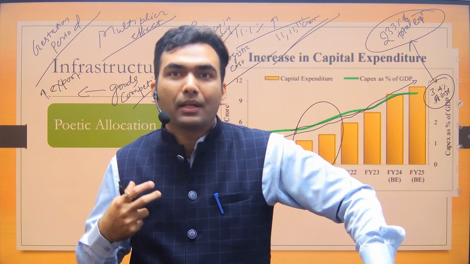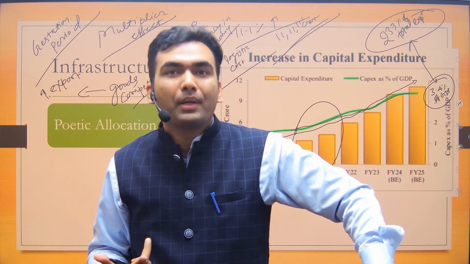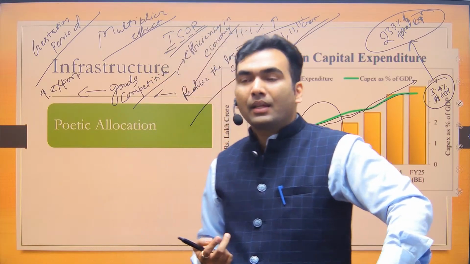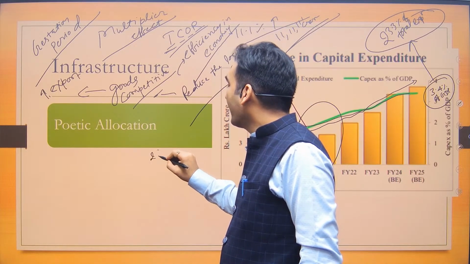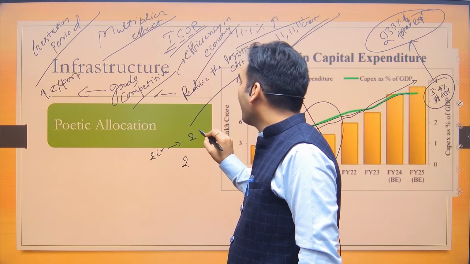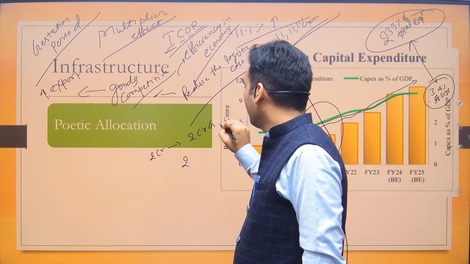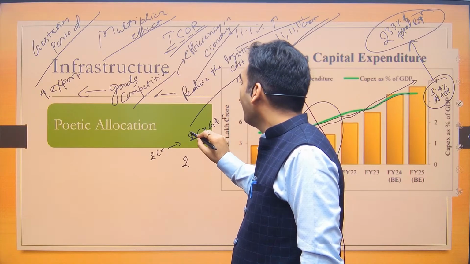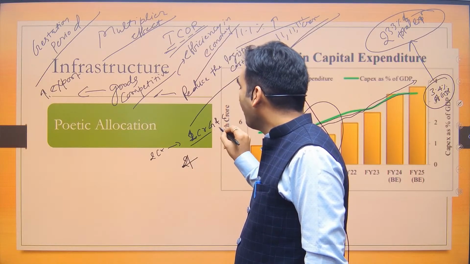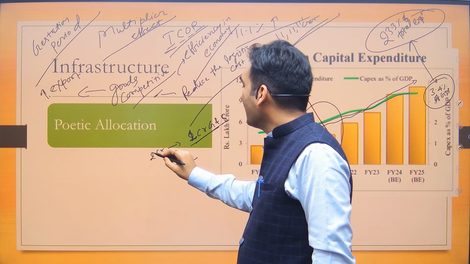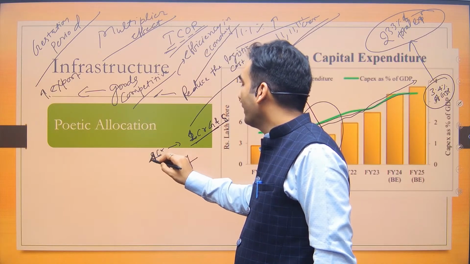So you always want the capital required to be less, right? Say if ICOR is 2, then you need 2 crore capital to produce 1 crore worth of additional goods and services. If ICOR becomes 4, to produce 1 crore worth of goods and services, you need 4 crore worth of capital investment.